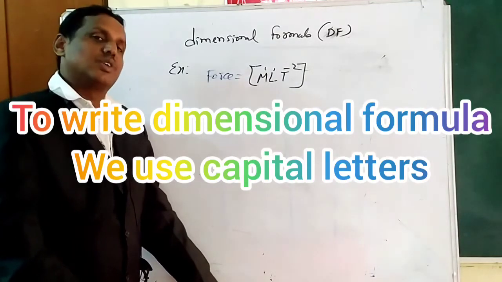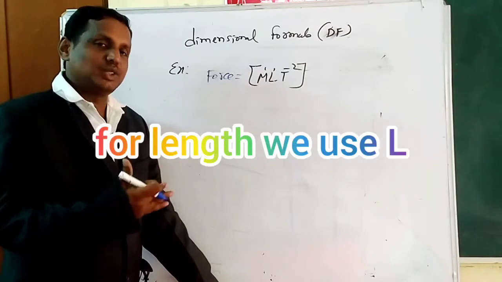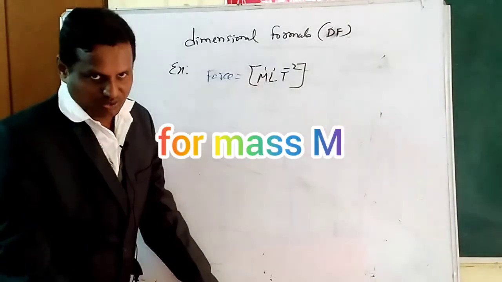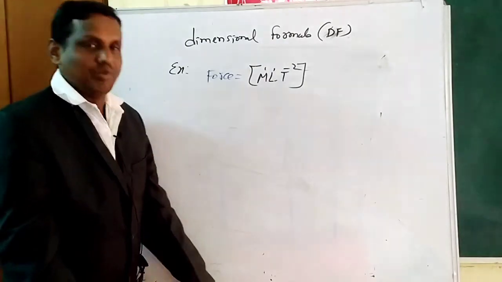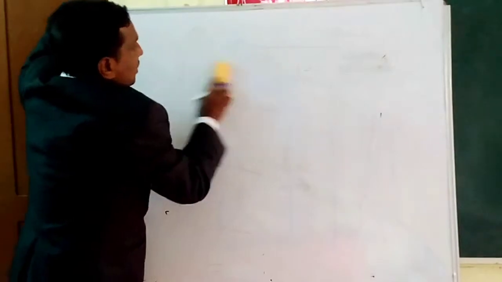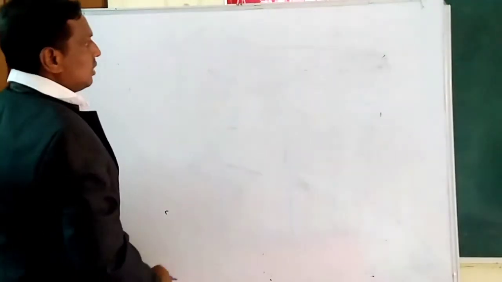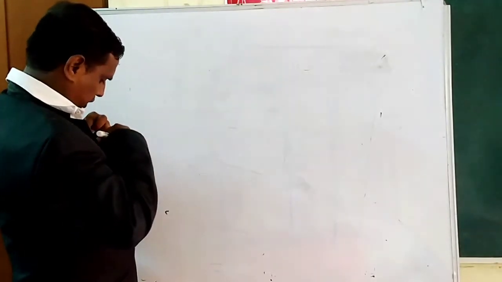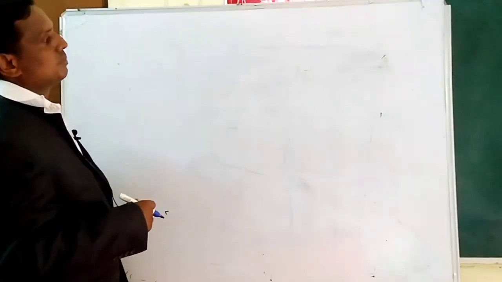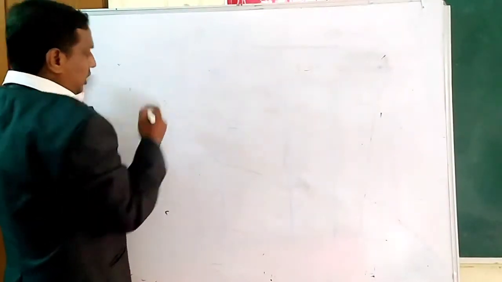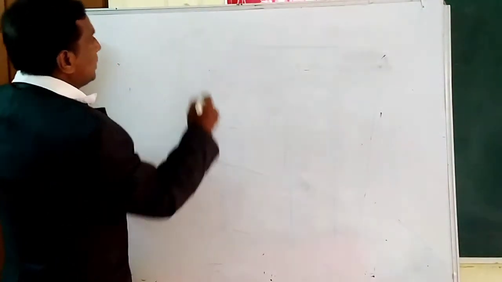Now I am going to write the dimensional formulas of some derived physical quantities. My dear students, be very careful here. I will write them in order. How to write the dimensional formula?